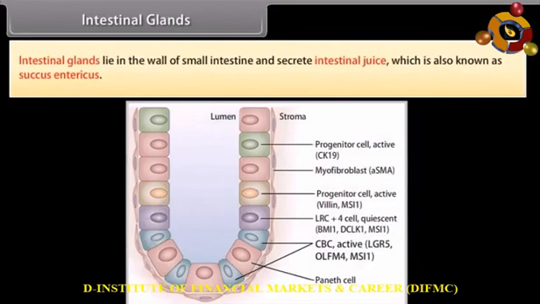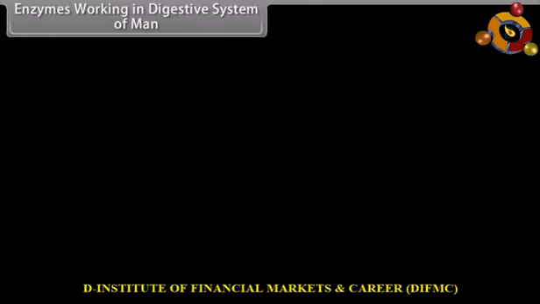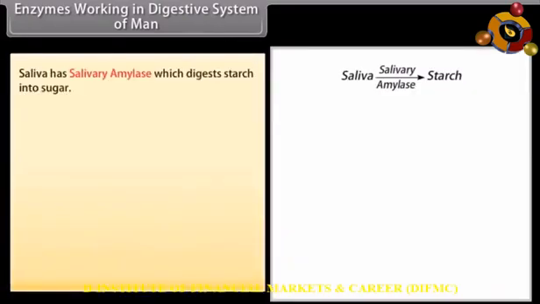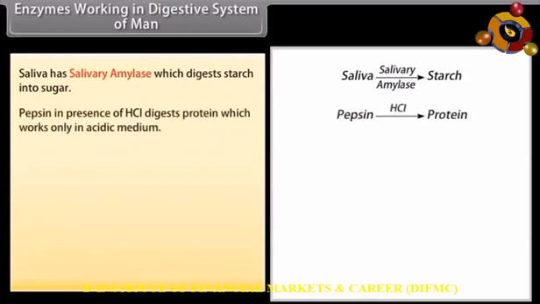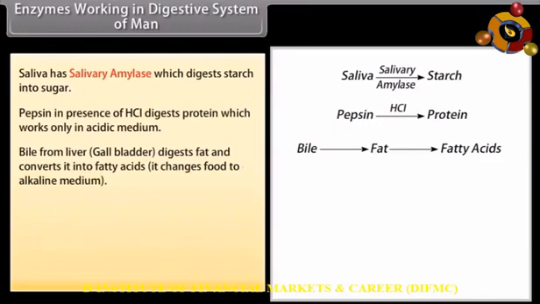Intestinal glands. Intestinal glands lie in the wall of the small intestine and secrete intestinal juice, which is also known as succus entericus. Enzymes working in the digestive system of man. Saliva has salivary amylase, which digests starch into sugar. Pepsin in the presence of HCl digests protein, and works only in an acidic medium. Bile from the liver, stored in the gallbladder, digests fat and converts it into fatty acids. It changes food to an alkaline medium.